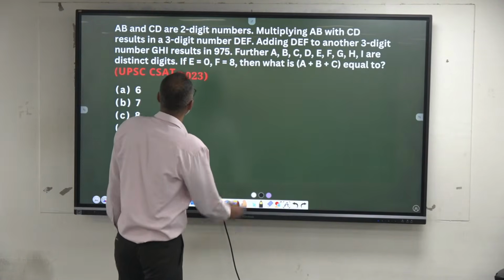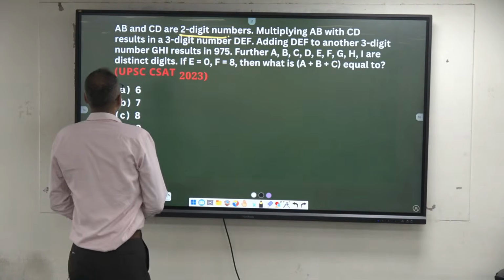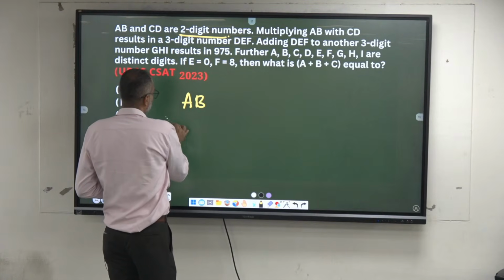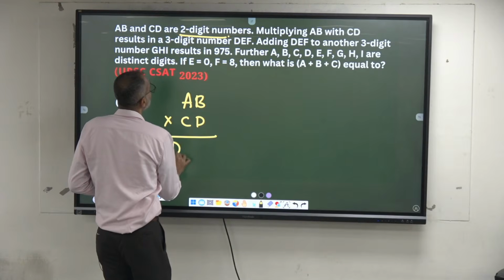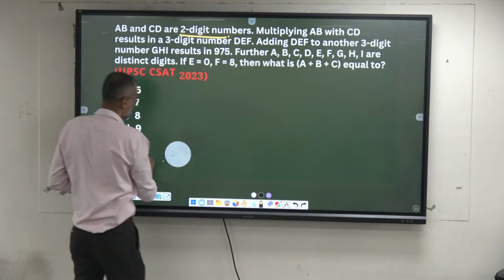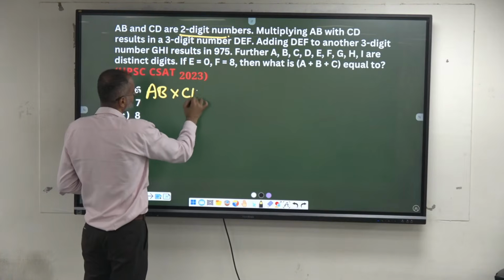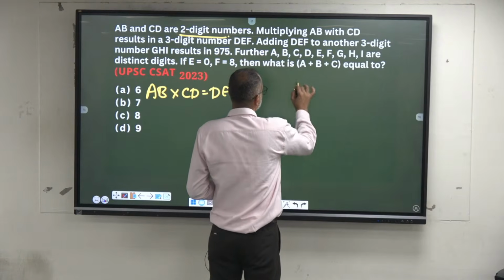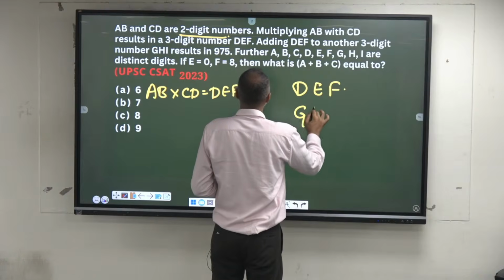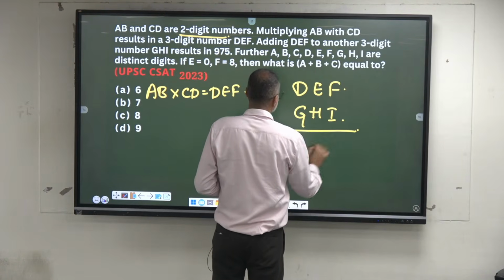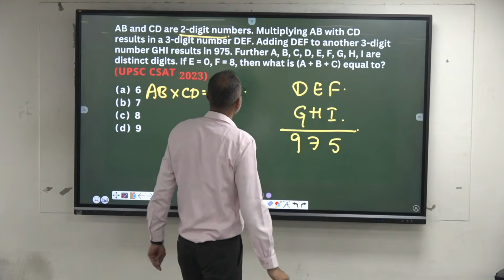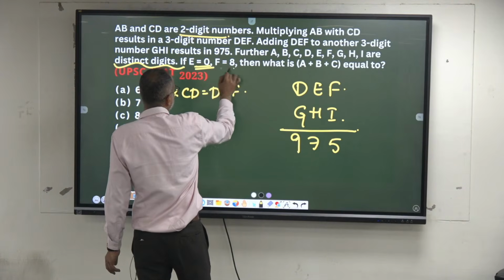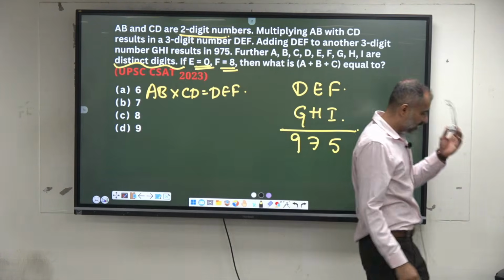AB and CD are 2-digit numbers. Multiplying AB with CD results in a 3-digit number DEF. AB into CD, you are getting DEF. Let's keep it in this form. Adding DEF to another 3-digit number, GHI, results in 975. Further, A, B, C, D, E, F, G, H, I are distinct digits. E equals 0, F equals 8. Then what is the value of A plus B plus C? Come on guys, try.